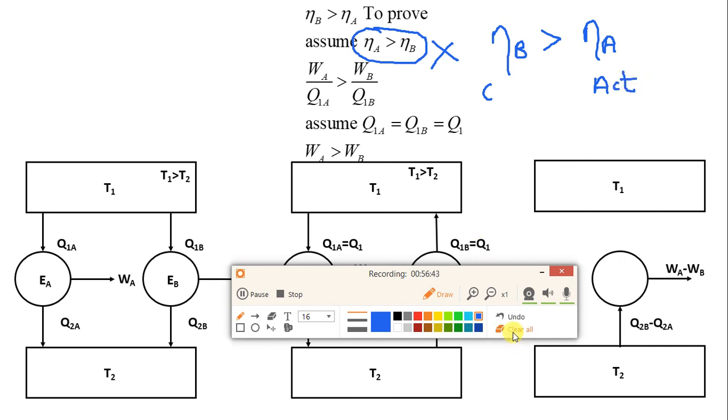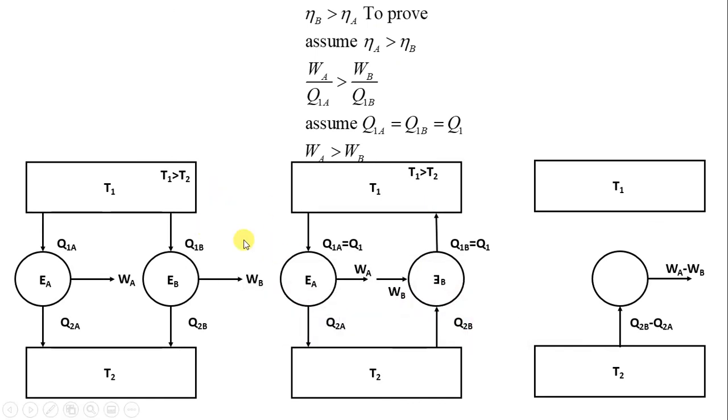Let me again explain the concept of what we have done over here. I am not going into the detail part again. You can go through the video. Basically we had seen a heat engine. This is the actual heat engine and this is the Carnot heat engine. In the second case, since this is Carnot, it is reversible. We have reversed it, and along with that, we have reversed the direction of work. It is accepting the work. It is accepting the heat and rejecting the heat. We have changed the arrows over here.